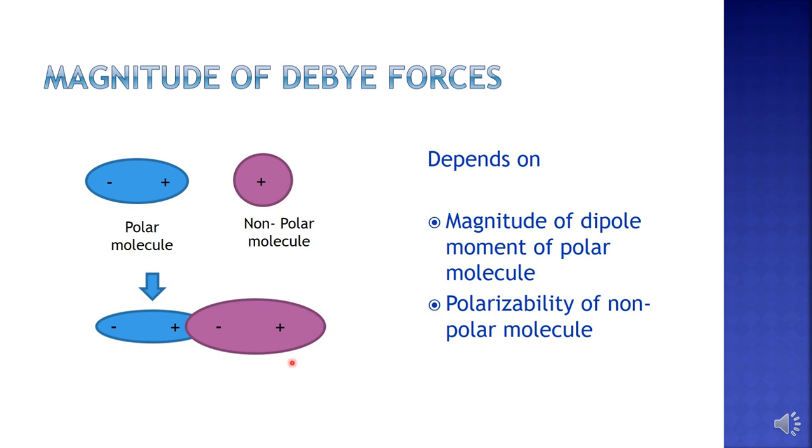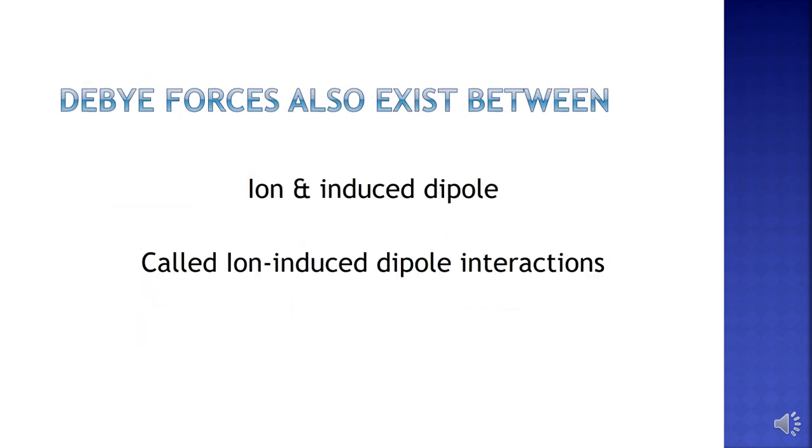The magnitude of Debye forces again depends on two factors. One is the magnitude of the dipole moment of the polar molecule, and the other is the polarizability of the non-polar molecule, that is, how easily this non-polar molecule can be polarized. So these are the two factors on which Debye forces depend. Debye forces also exist between an ion and an induced dipole. It is also called ion-induced dipole interaction.